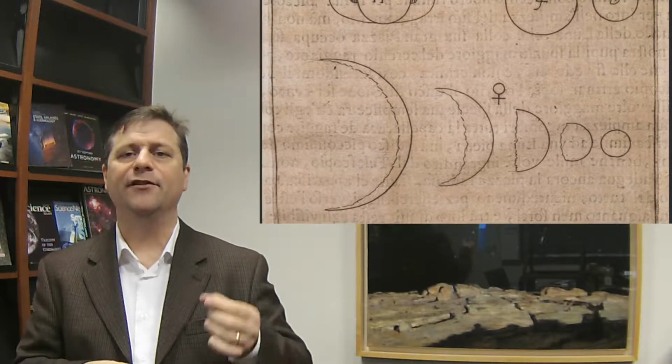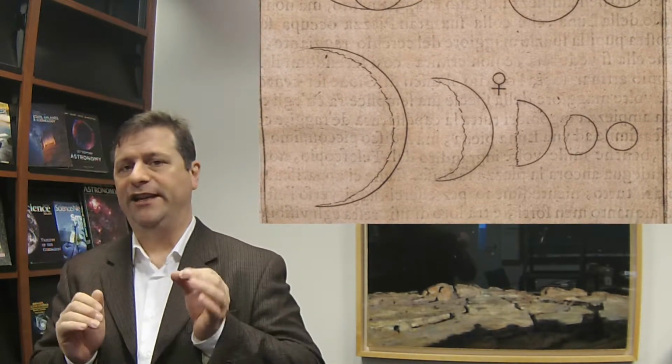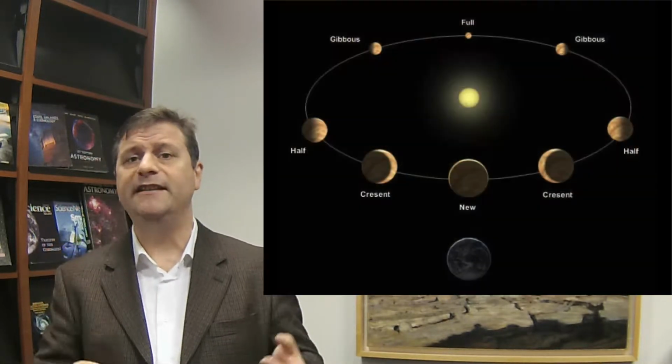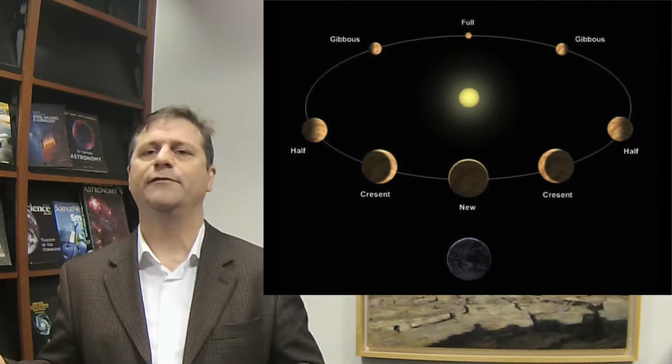But the one that was most important for him was the discovery of the phases of Venus. Now, the phases of Venus were the clincher. In the Copernican model, Venus can have a full set of phases because Venus can be on the far side of the sun with respect to the Earth.